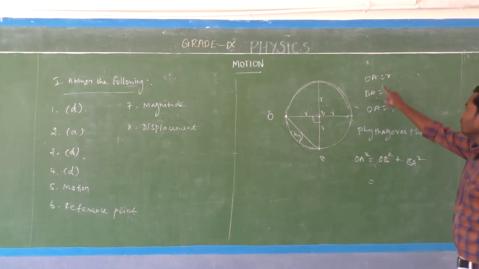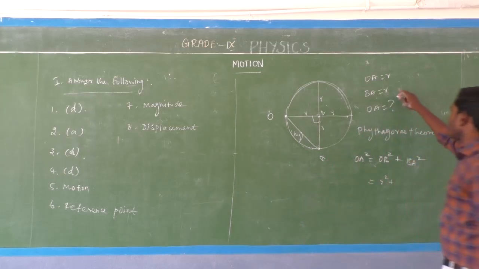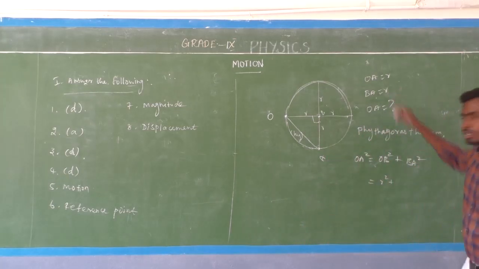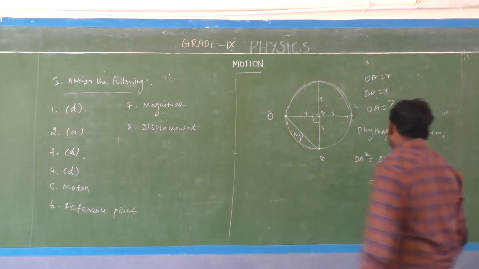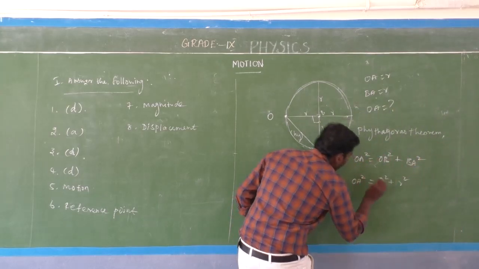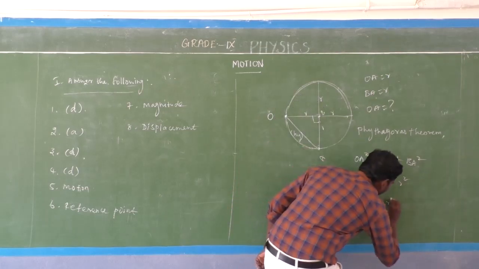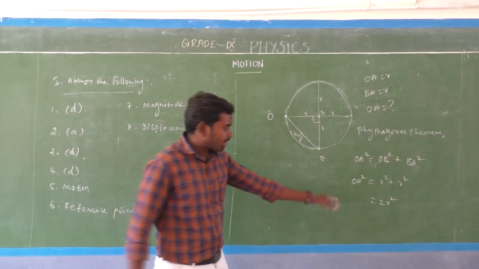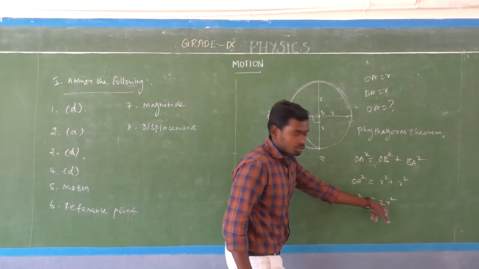So what is the OB value? That is R. So OB square is R square, plus the BA value, that is R square. So OA square is equal to R square plus R square. So we can write this as 2R square. So OA square is equal to 2R square.